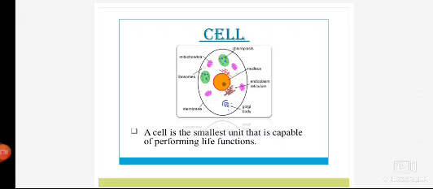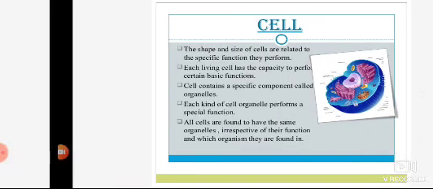So the cell basically consists of three main parts. The first one is the cell membrane or the plasma membrane. Then the cytoplasm, the center filled space of a cell, and then the nucleus. Okay, the cytoplasm consists of different cell organelles.